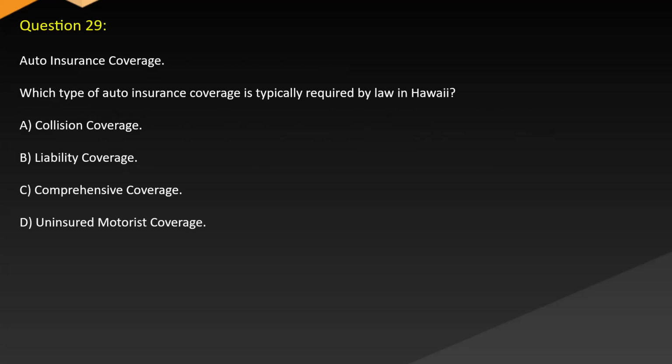Question 29. Auto insurance coverage. Which type of auto insurance coverage is typically required by law in Hawaii? A. Collision coverage. B. Liability coverage. C. Comprehensive coverage. D. Uninsured motorist coverage.